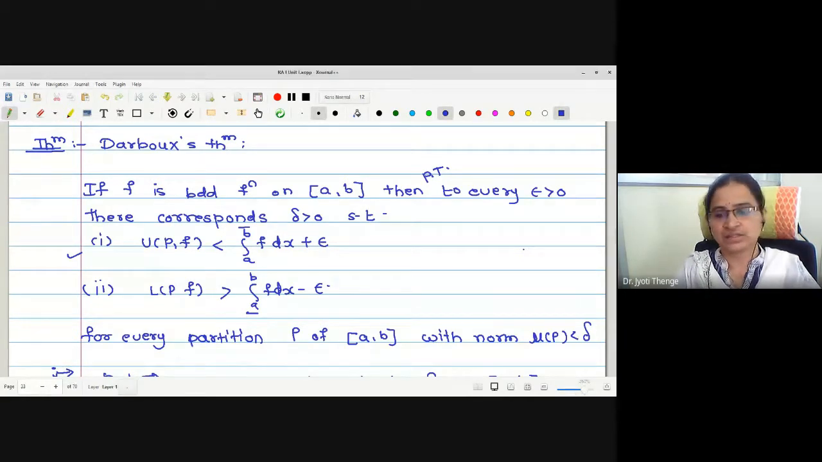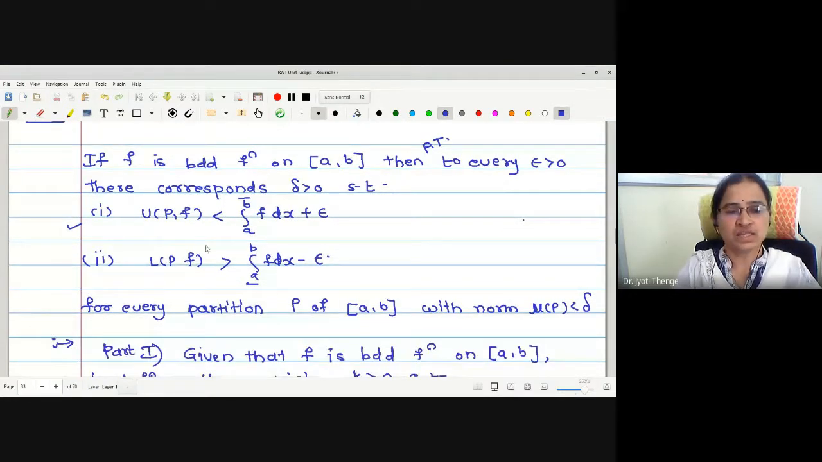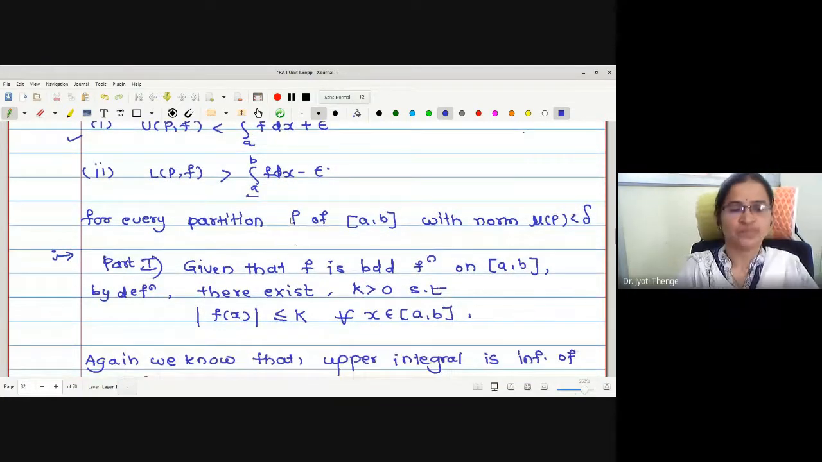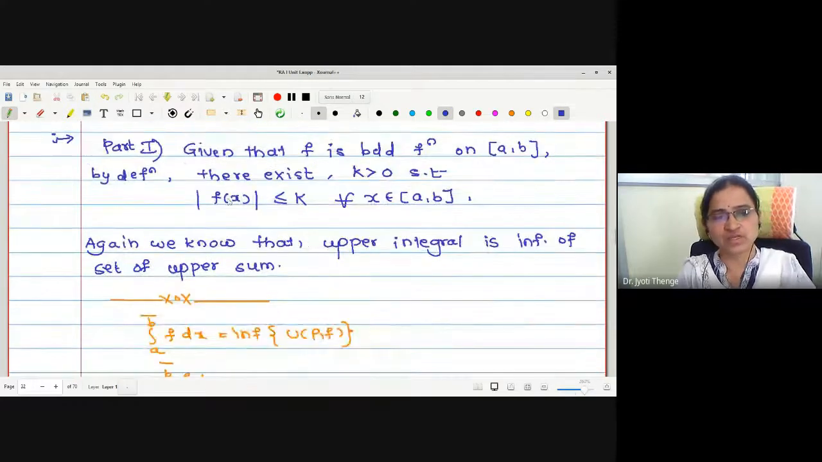The statement of the Darboux theorem tells us that if f is a bounded function on the closed interval [a, b], then for every epsilon greater than 0, there corresponds one delta greater than 0 such that this kind of inequality holds. That is, the upper sum U(P, f) is strictly less than the upper integral plus epsilon, and the lower sum is strictly greater than the lower integral minus epsilon. Then we have started the proof actually.